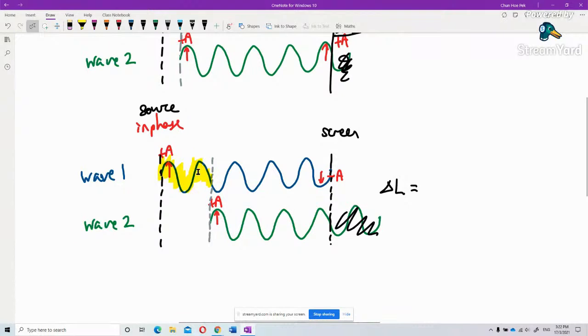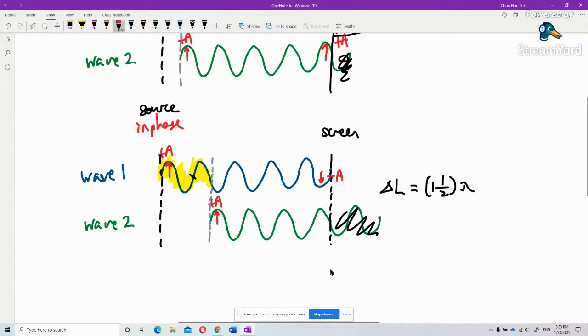This is 1 lambda, until here is 1 lambda, plus another half. So this is 1 plus half lambda. I'll just write it as 1/2 lambda. So what do you get on the screen?